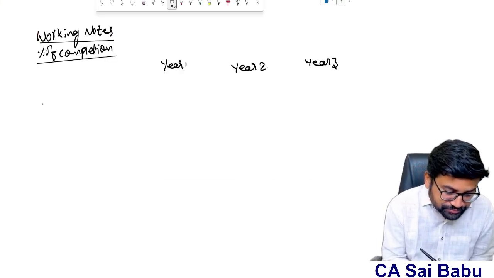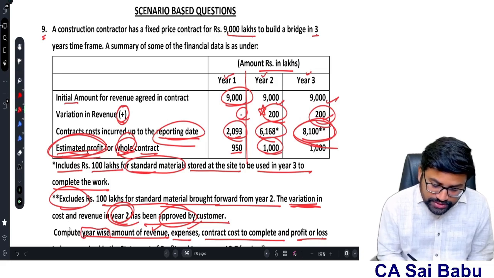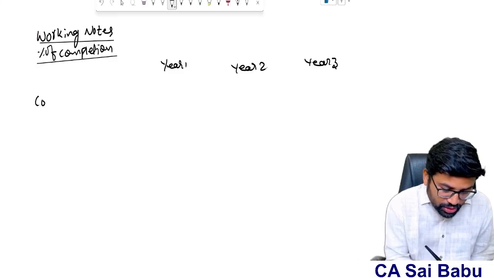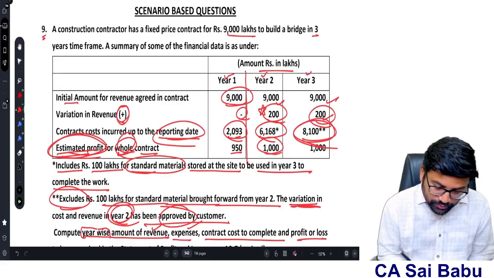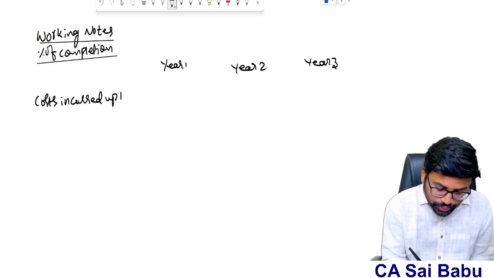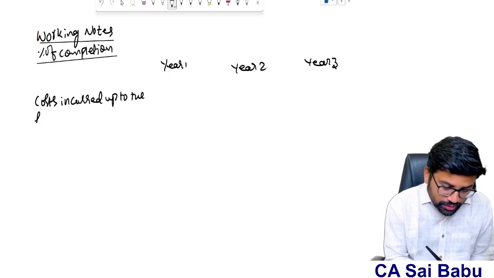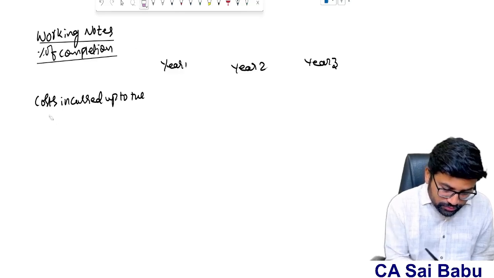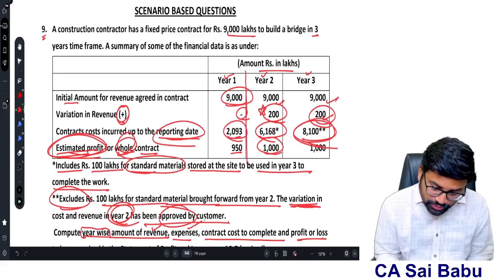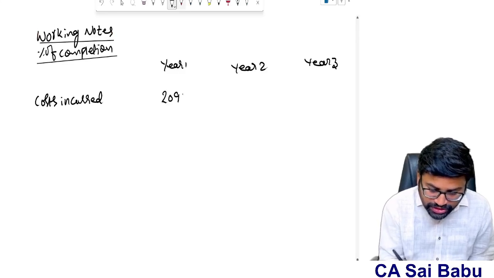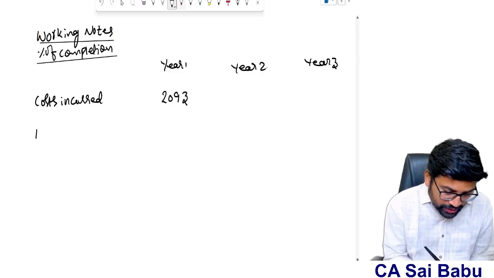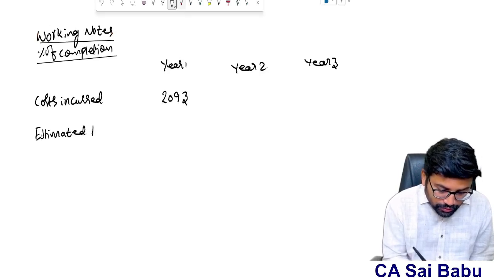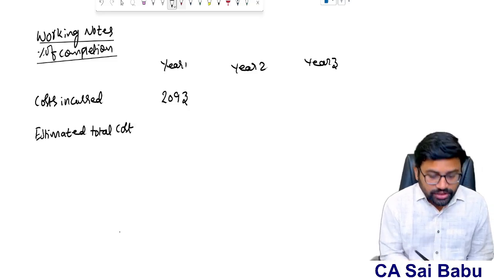So therefore, see here, what I can do is: cost incurred up to the reporting date. What is the cost incurred? 2093. And then the estimated total cost.